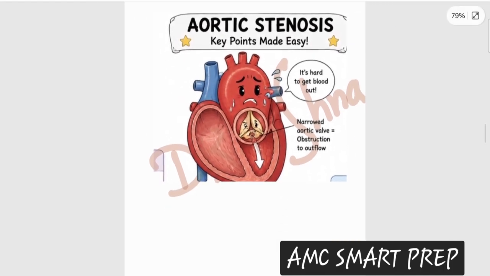Next, we are going specifically for certain murmurs that are extremely important for your exam. So the first one is aortic stenosis. Remember stenosis. We have the aortic valve that is basically connecting the aorta to the left ventricle, and that has become narrow, obstructed. The heart is not happy. It's so hard to pump the blood from the left ventricle to the whole of the body. So there is aortic stenosis.